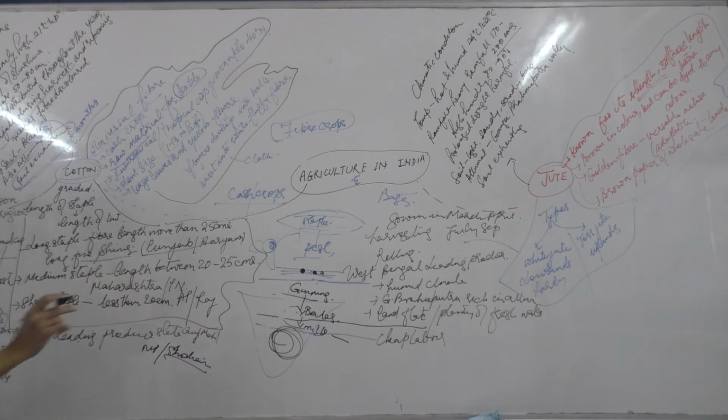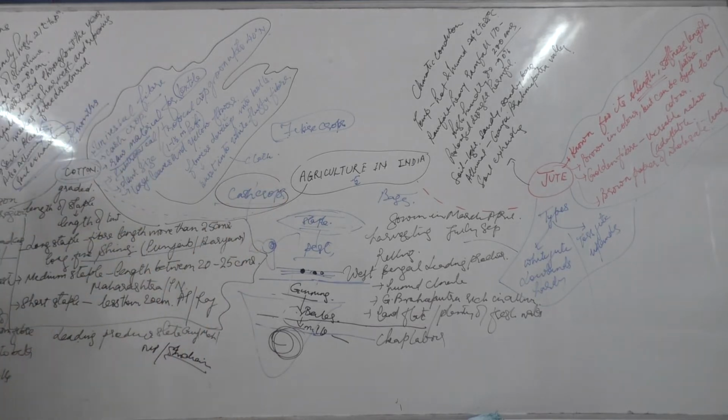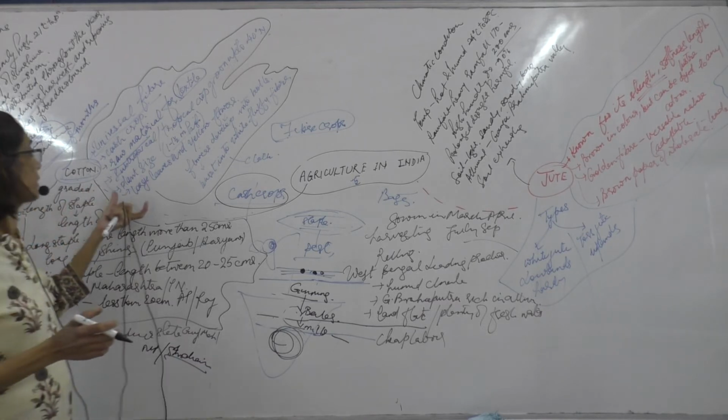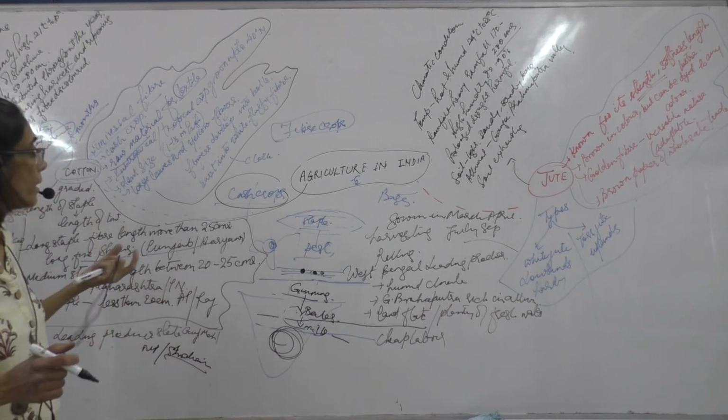Basically, when you read about this particular cash crop, you need to know this very important concept. What is ginning? This is an important term here. The climatic conditions are uniformly high, 21 to 30 degrees centigrade. How is rainfall harmful? What is the range within which the rainfall has to be? And you need to remember that it's a tropical crop.